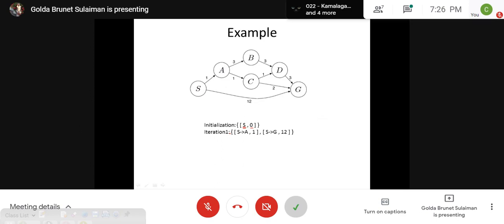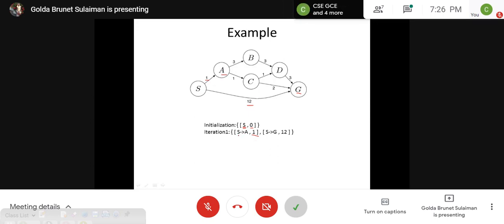The else part says that we have to insert all the neighbors of S with the cumulative cost as the priority. If you see the adjacent elements of S, I have A, and the cost from reaching A from S is 1. So that is the priority. And we have another neighbor which is G, with the cost 12.